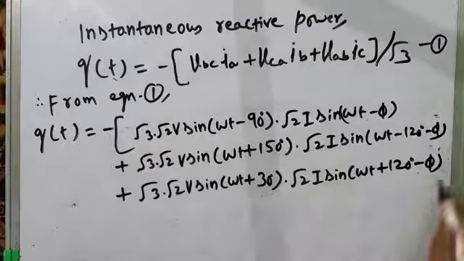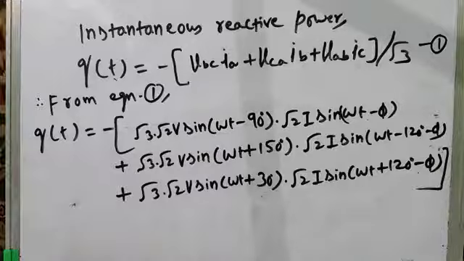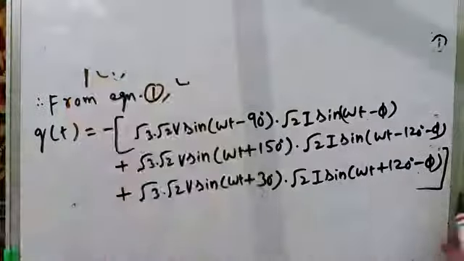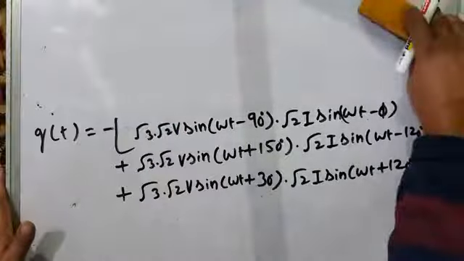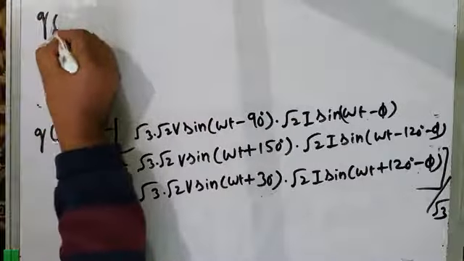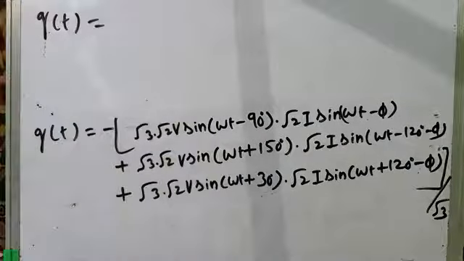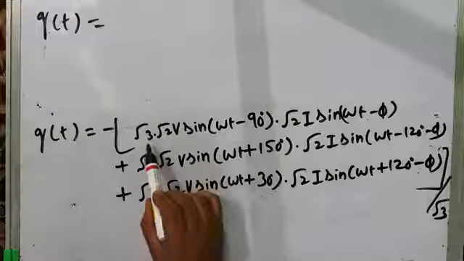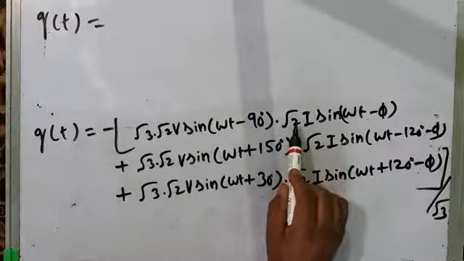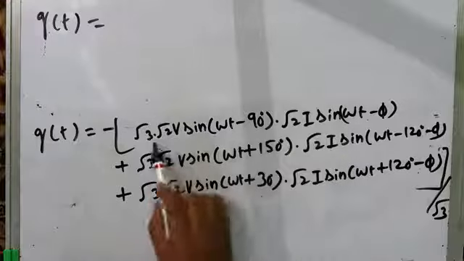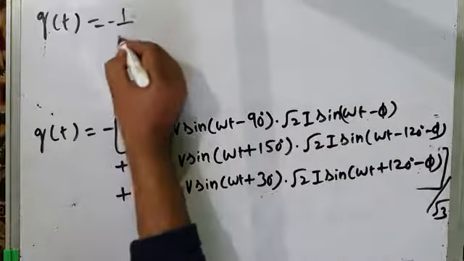So this is the expression. Close the bracket. What will this be equal to? We have to simplify this further, and this whole thing has to be divided by root 3. I don't have space here, but the whole thing is divided by root 3. So this is QT, the instantaneous reactive power QT, equal to: I have root 3 here, and root 2 into root 2, which is 2. Actually, you have minus 1 by root 3 here.